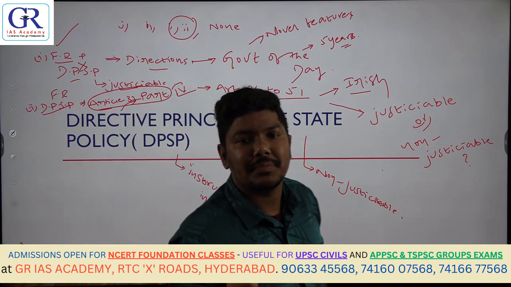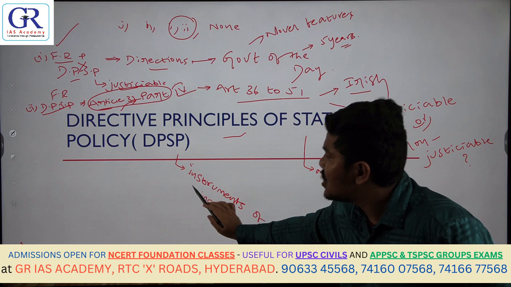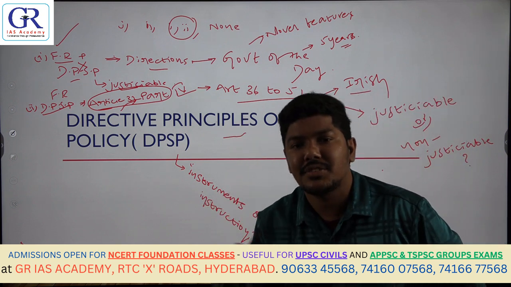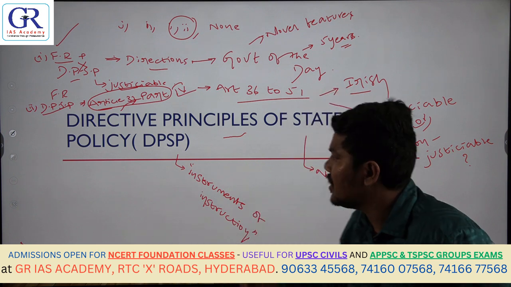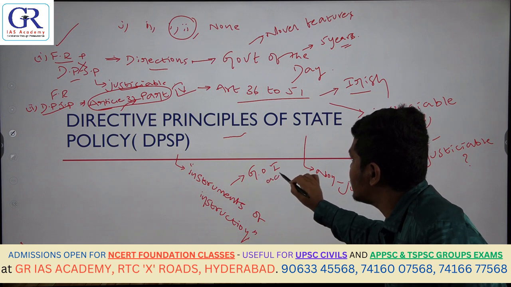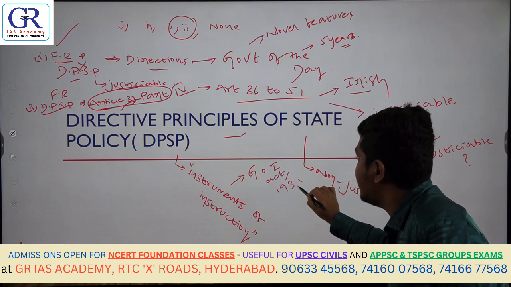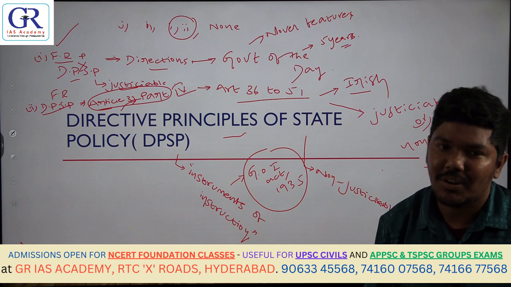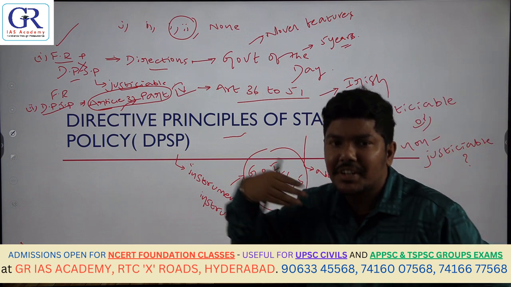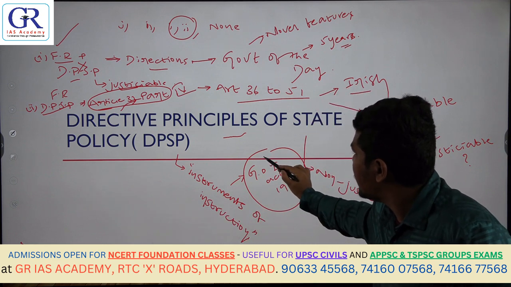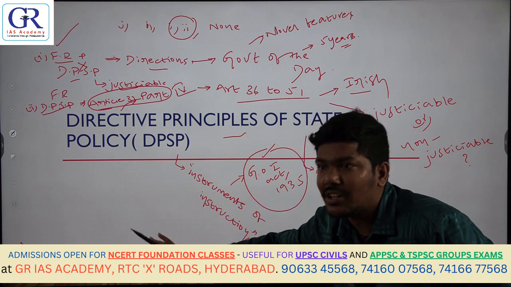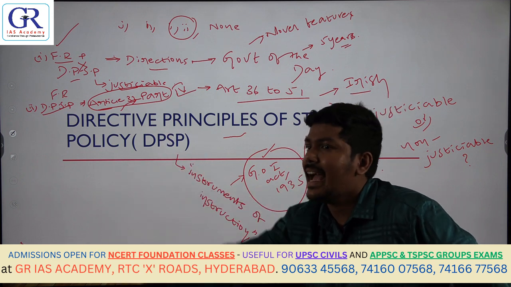Which of the following parts of the Constitution are regarded as instrument of instructions? Directive principles of state policy are also known as instrument of instructions, because these instruments of instructions were actually issued under the Government of India Act 1935. Okay. Some instruments of instructions were issued by the British. Accordingly, these are also the instructions issued by the Constitution, but now to the government, that they have to follow.